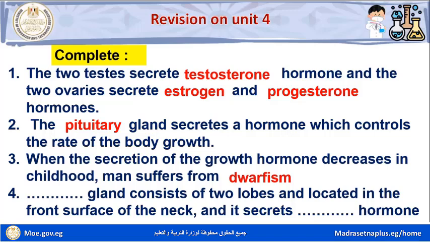Number four, space glands consist of two lobes and are located in the front surface of the neck, and it secretes space hormone. Thyroid gland consists of two lobes and is located in the front surface of the neck, and it secretes thyroxine hormone and calcitonin hormone.